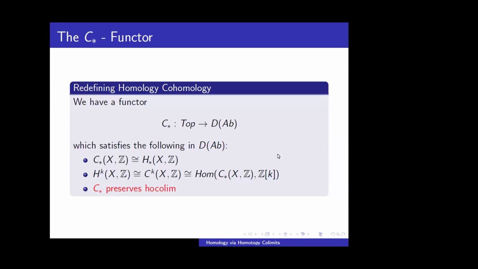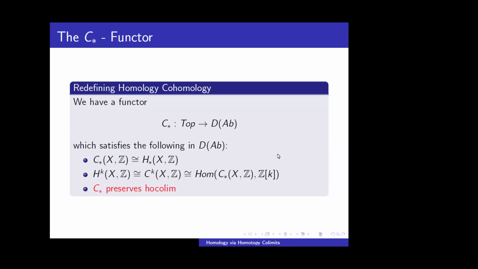So the derived category of Abelian groups, the functor is really the homology functor. The C star XZ is isomorphic to homology if we have good enough maps. And we can also see that the cohomology is basically the dual of the homology.